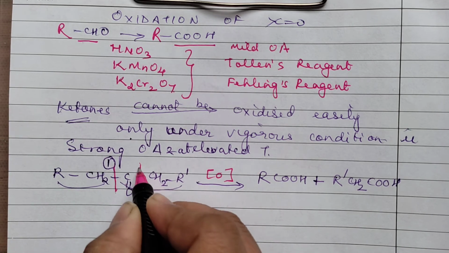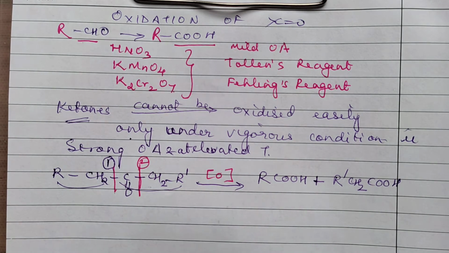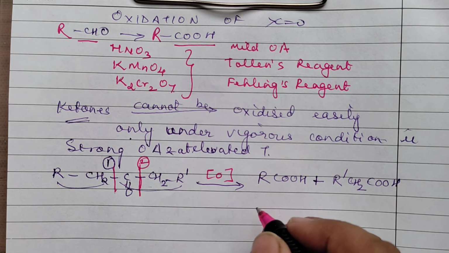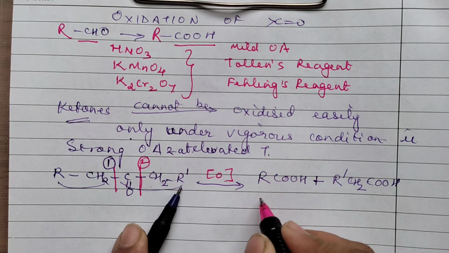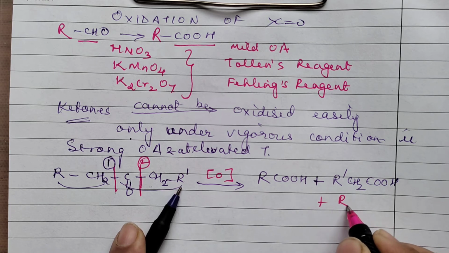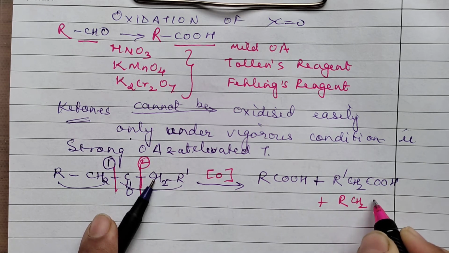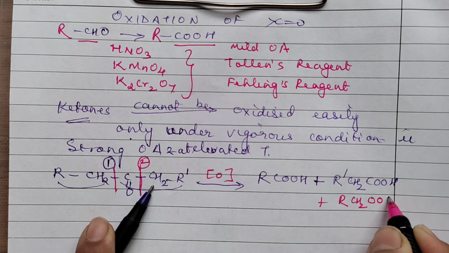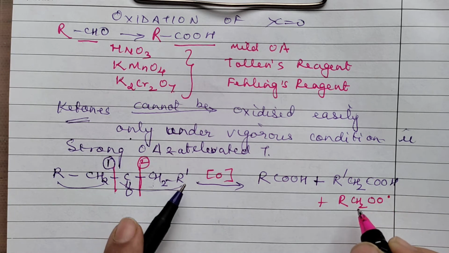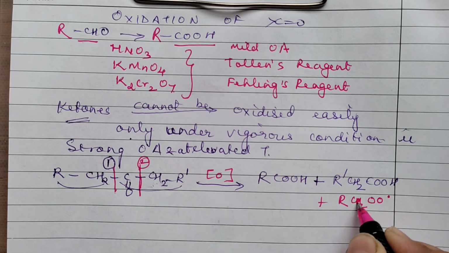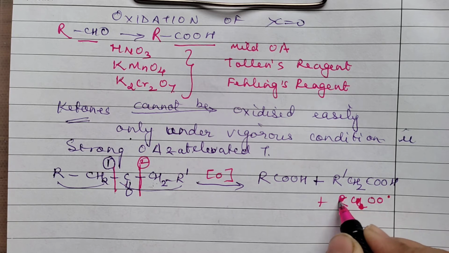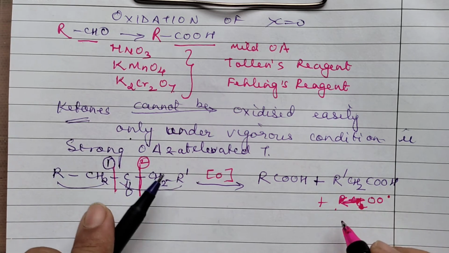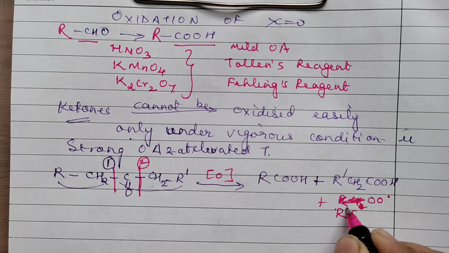If the bond breaks from here, that is the second possibility. Then you will have one product from here, R dash COOH. Let me write down the product once again. It will be RCOOH and it will be R dash COOH; this is one possibility.